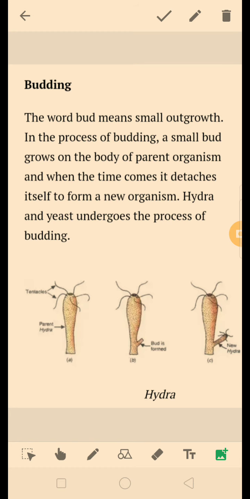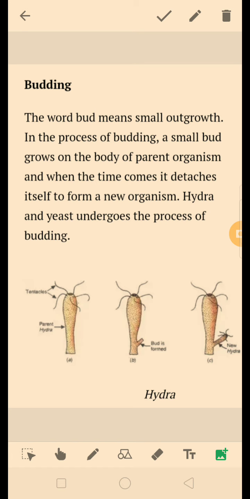Now let us see the next, which is budding. Budding means formation of bud. And what does bud mean? Bud means a small outgrowth. So the word bud means small outgrowth. In the process of budding, a small bud grows on the body of the parent organism, and when the time comes, it detaches to form a new organism. Examples are hydra and the yeast.